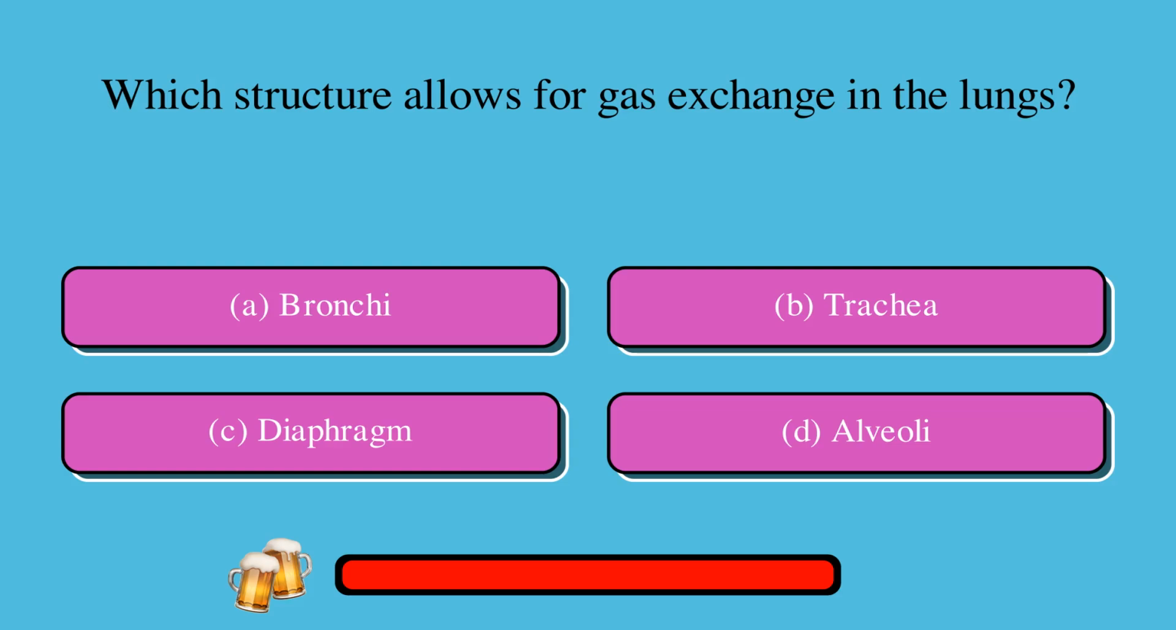Which structure allows for gas exchange in the lungs? A. Bronchi, or B. Trachea, or C. Diaphragm, or D. Alveoli. The correct answer is D. Alveoli.